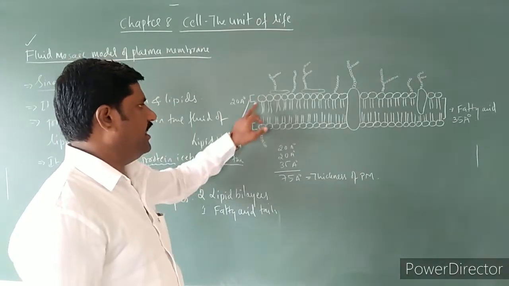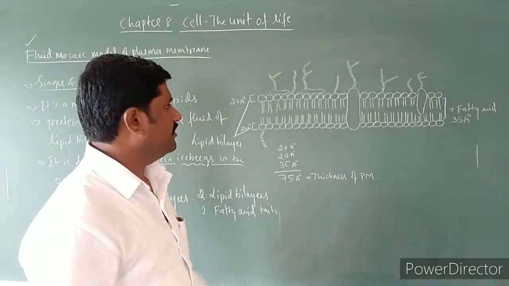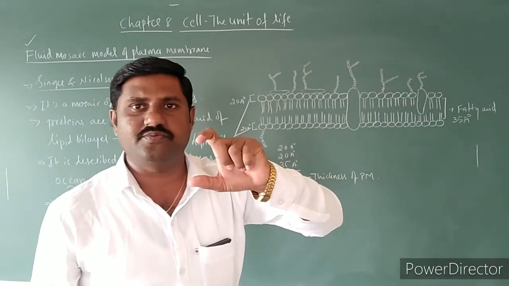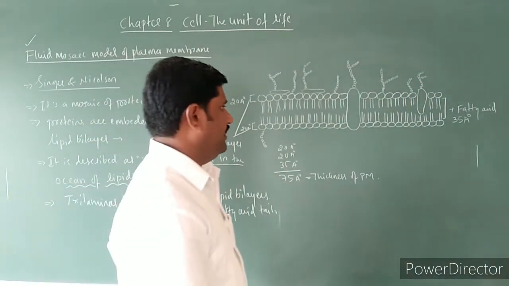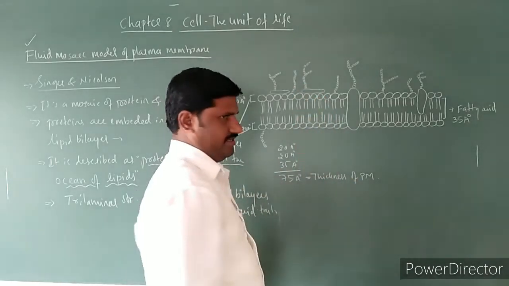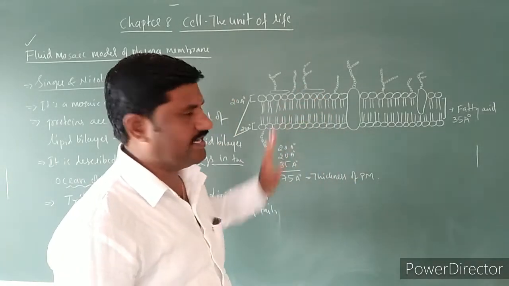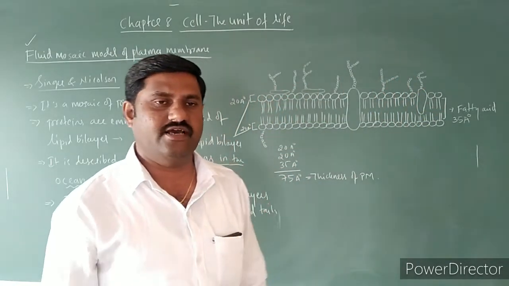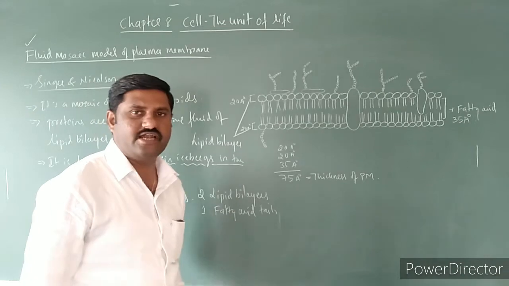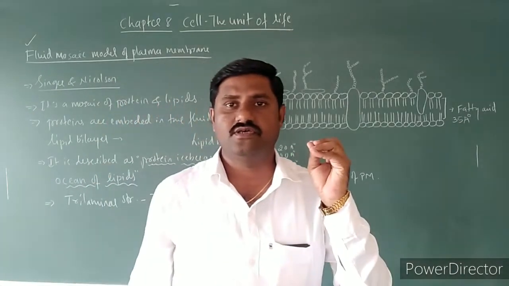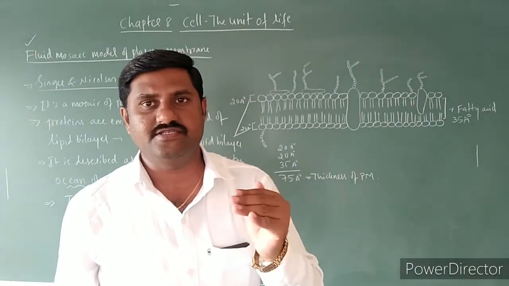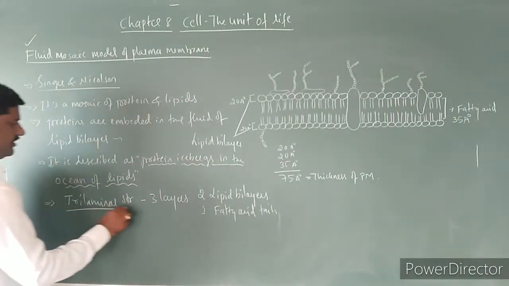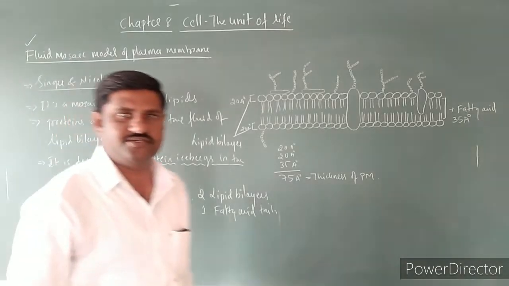Lipid bilayer and fatty acid layer. The middle layer looks light, and these two are dark in nature. That kind of three layers we come across in the plasma membrane, hence it is called a trilaminar structure.